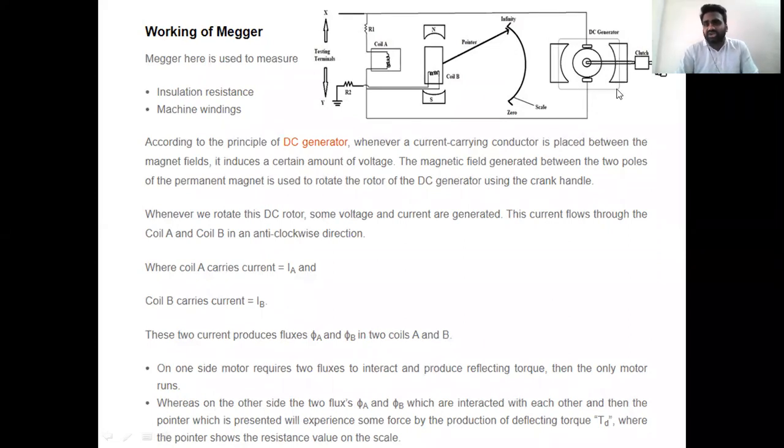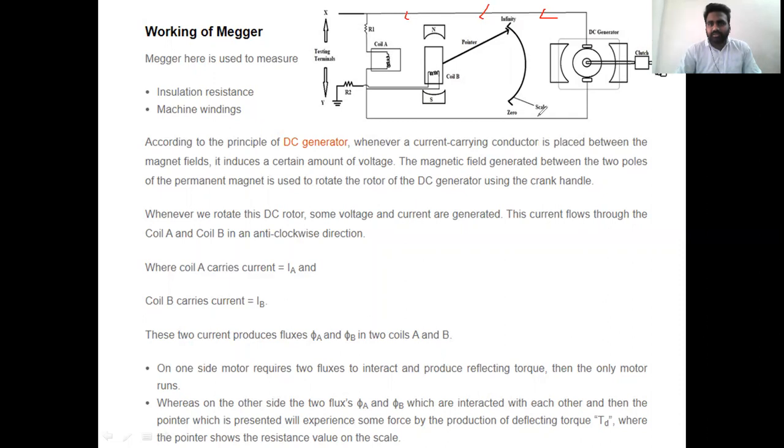So first the DC generator will operate. The current carrying conductor is placed in the presence of magnetic field, and this DC generator will induce a certain amount of voltage. Okay, the magnetic field is generated between the two poles, and the rotation force is created with the help of a crank handle. Okay, and the voltage and current is generated. So what will happen to the generated voltage and current?